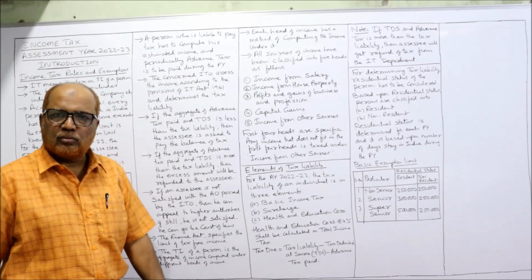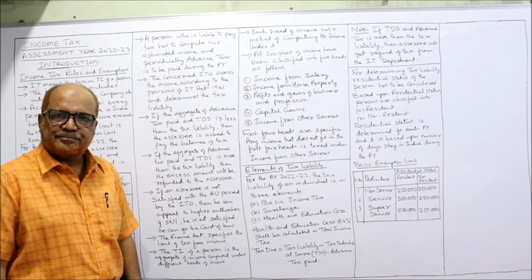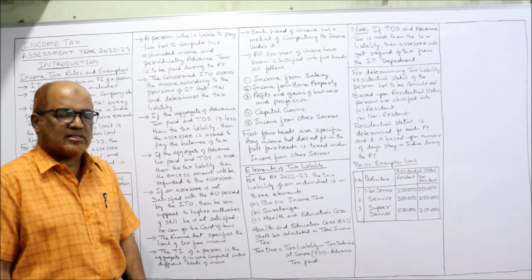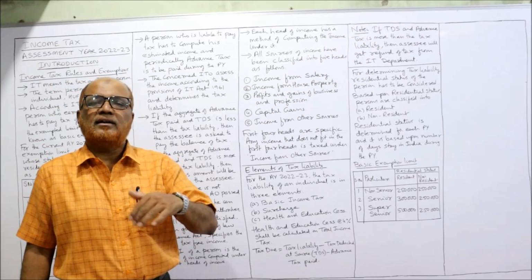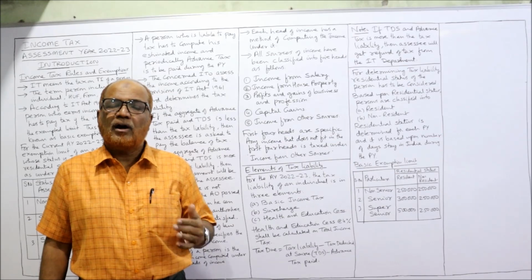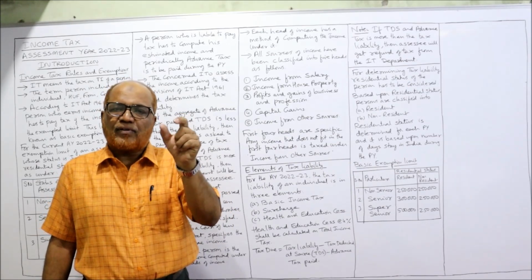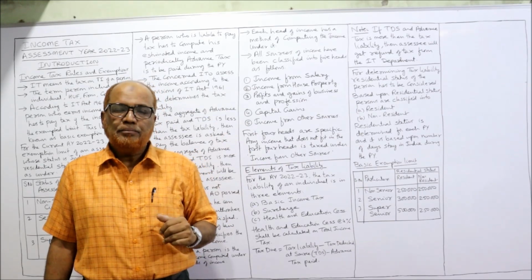How to calculate tax due? Tax due is equal to tax liability minus tax deducted at source, TDS, minus advance tax paid. So take the total tax liability, deduct the advance tax, deduct the TDS.